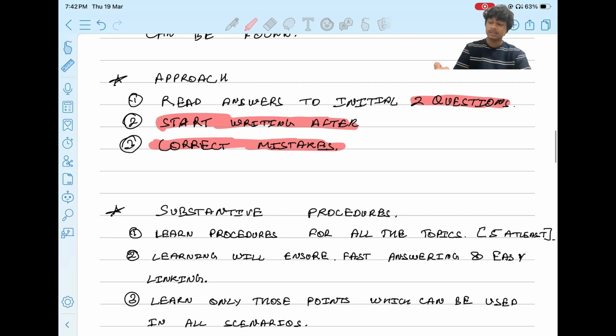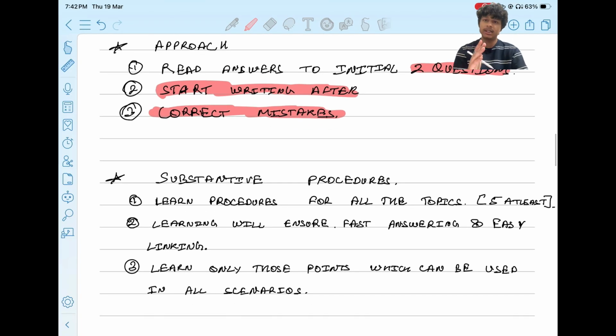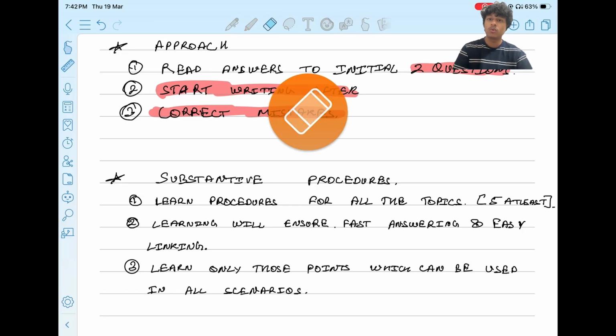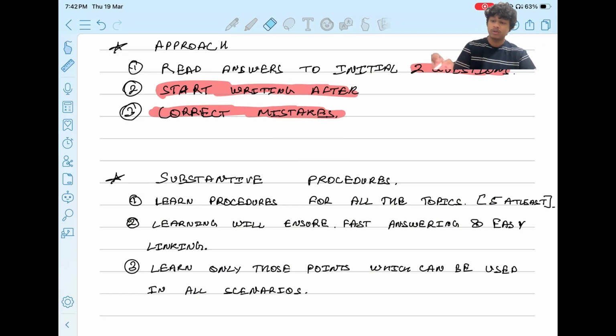And now comes the substantive procedures. I have seen a lot of tutors giving the recommendation that please do not learn substantive procedures. But according to me, and I have experienced a lot of students who have not passed just because of substantive procedures, because they were not able to frame them, and they left those questions because they did not know anything that they could write.